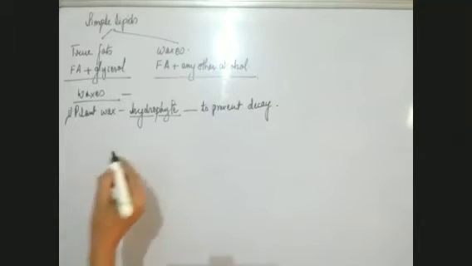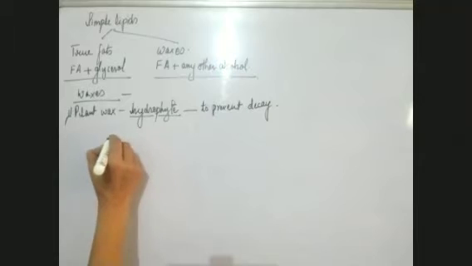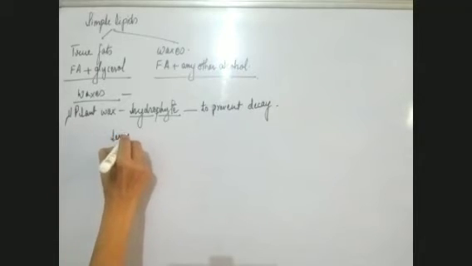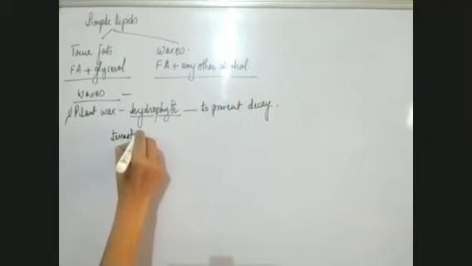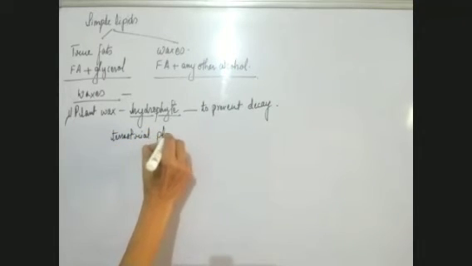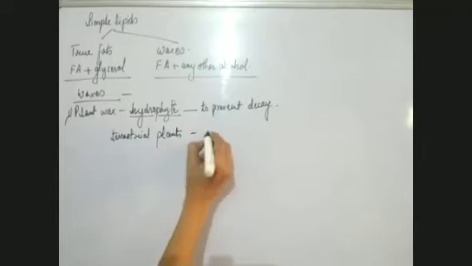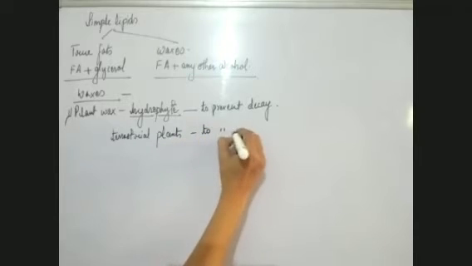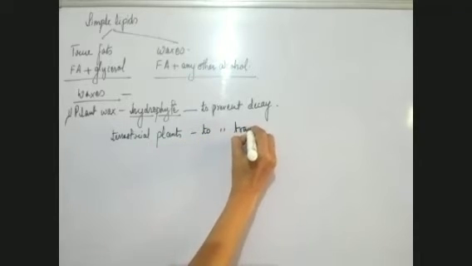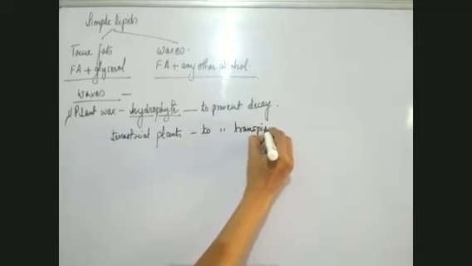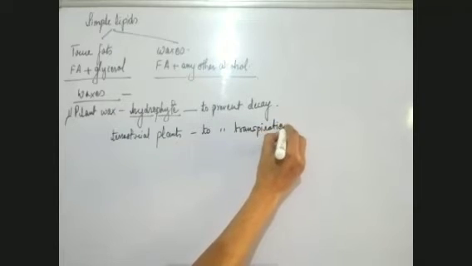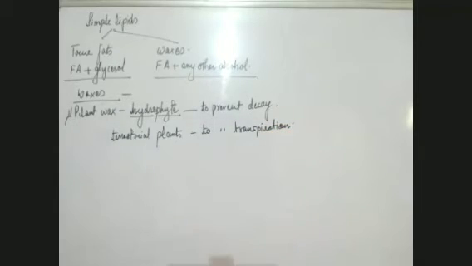So if plant wax is present in hydrophytes, it is to prevent decay.